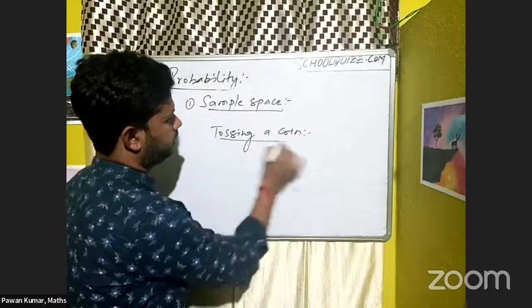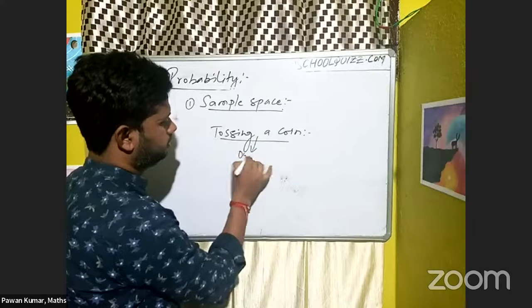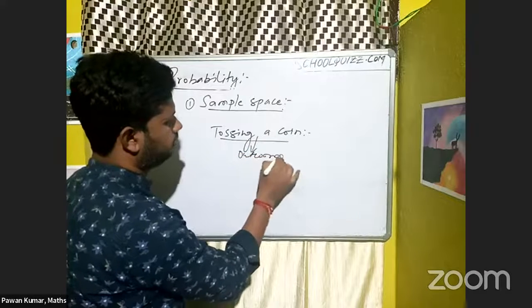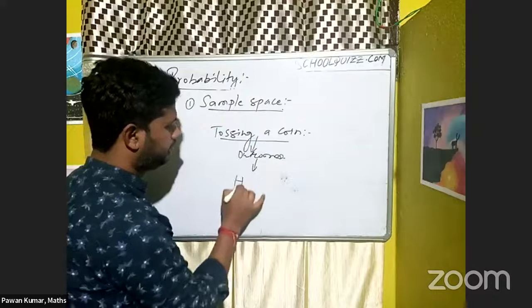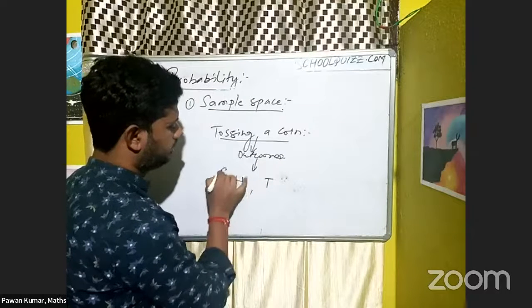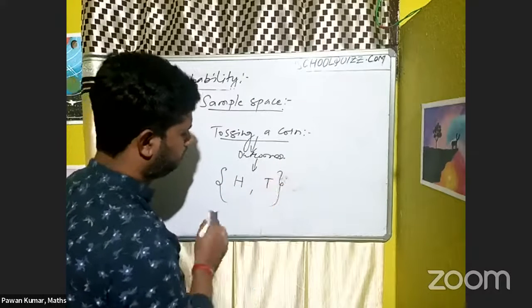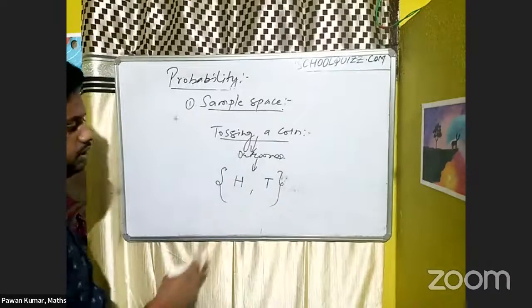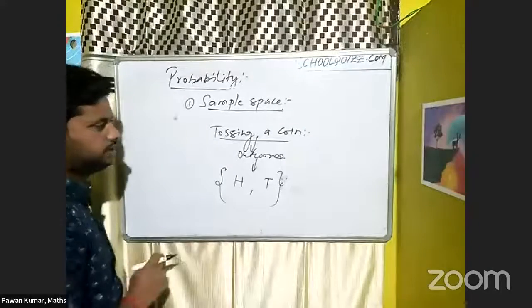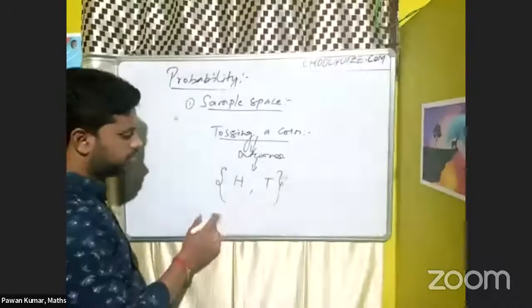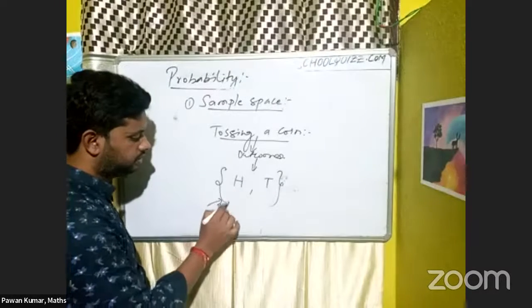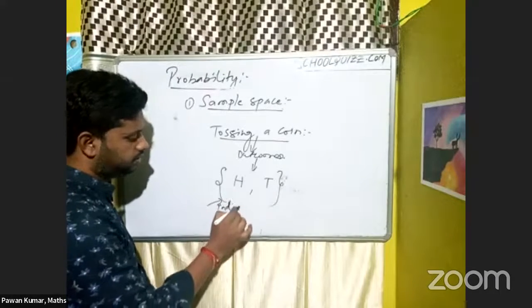What are the outcomes when I toss the coin? Either head or tail. So that bracket I already discussed. What is the importance of this bracket? The importance of this bracket is that it indicates individual terms.